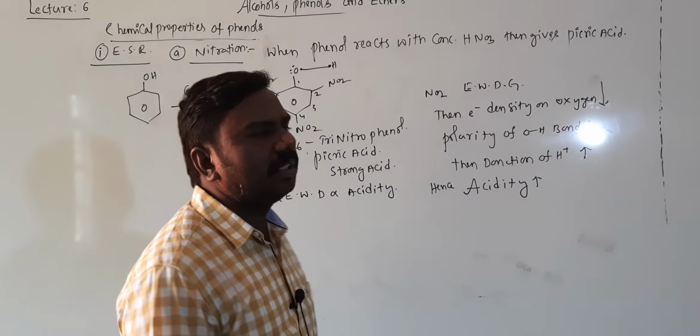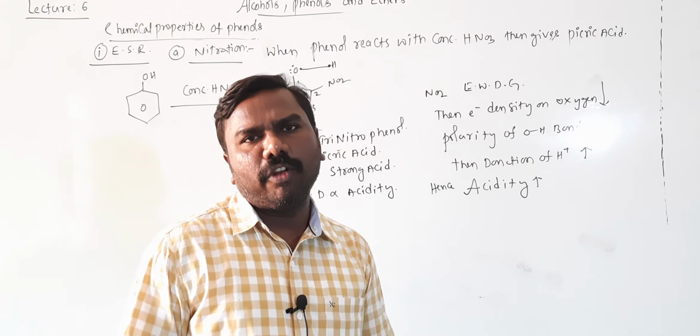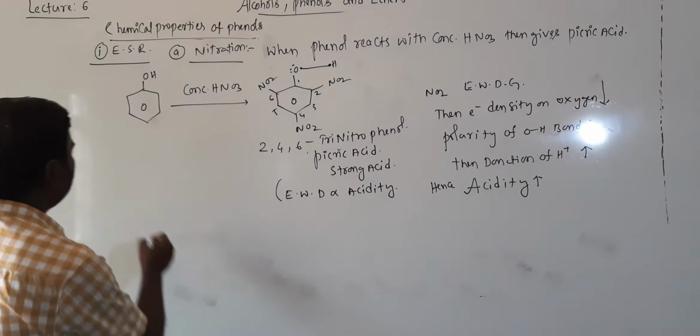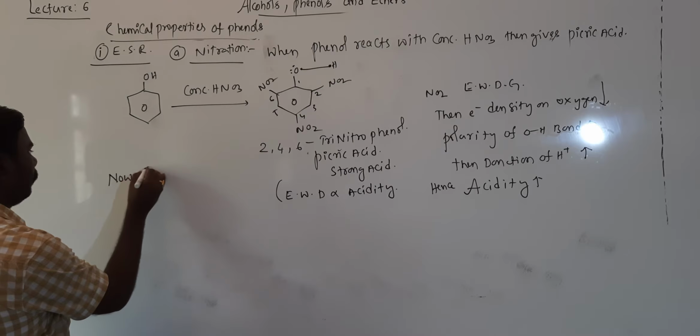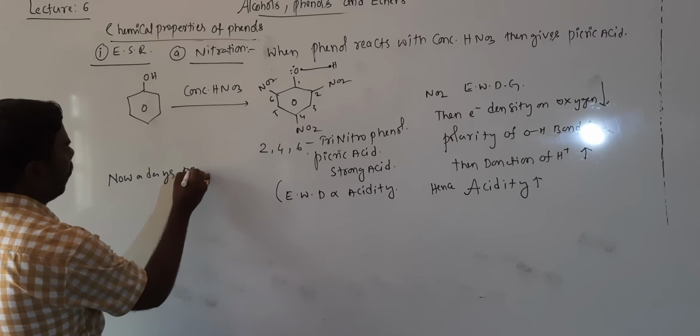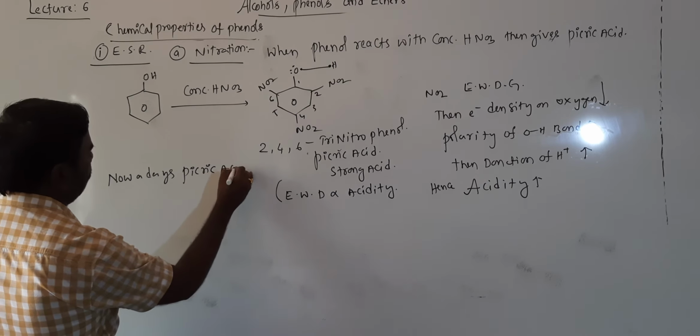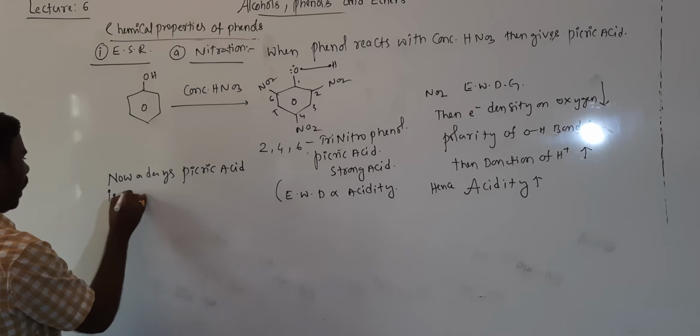Nowadays, picric acid is prepared by sulfonation followed by nitration.